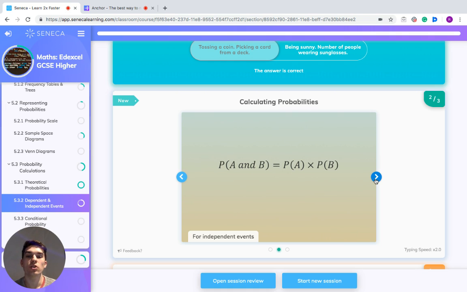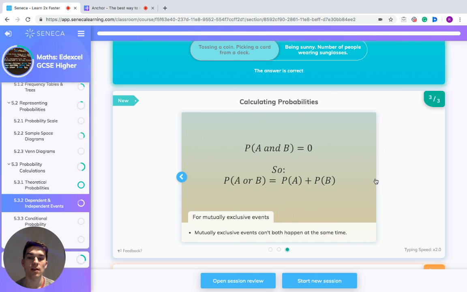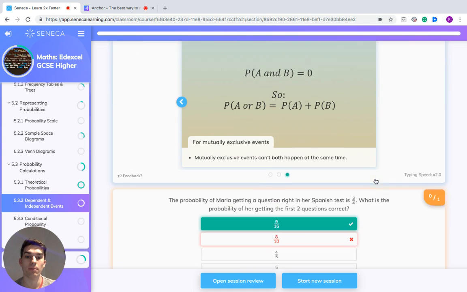Now, if you want to look particularly at independent events, and you want the probability of A and B happening, so you want A to happen and B to happen, then you can do the probability of A times the probability of B. And mutually exclusive events can't both happen at the same time. Remember, for mutually exclusive events, the probability of A and B happening is equal to 0. So the probability of A or B happening, you can just add the probability of A plus the probability of B. But that's only for mutually exclusive events, because they cannot both happen at the same time.